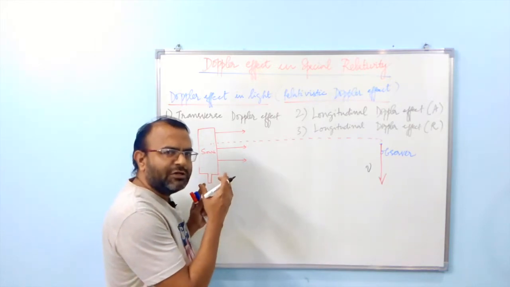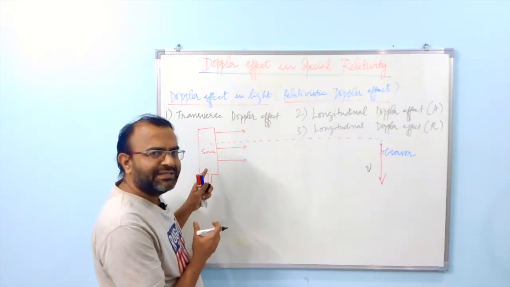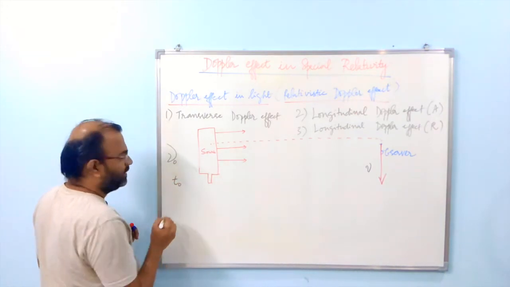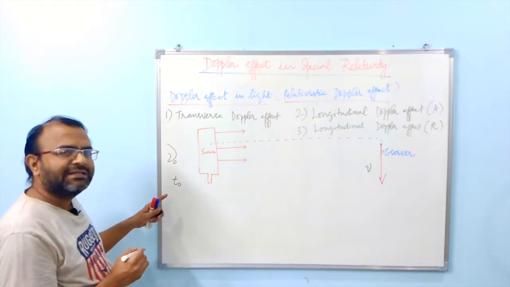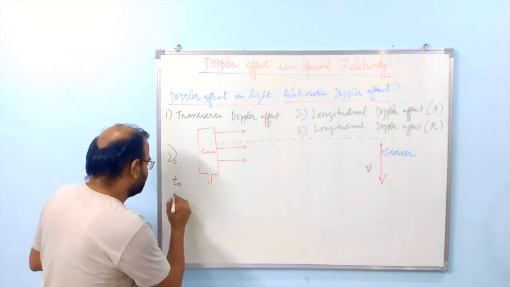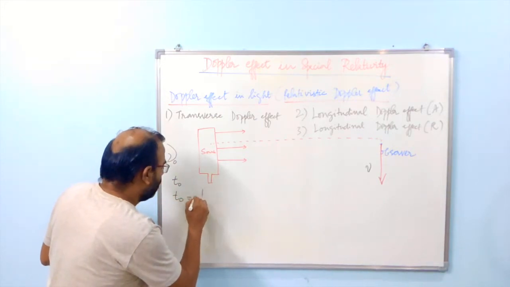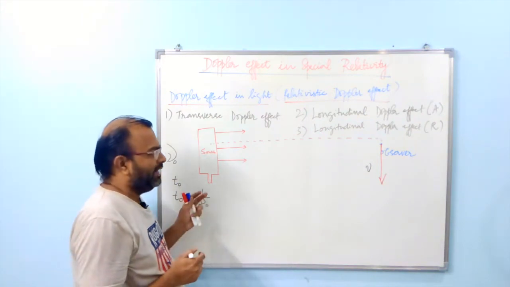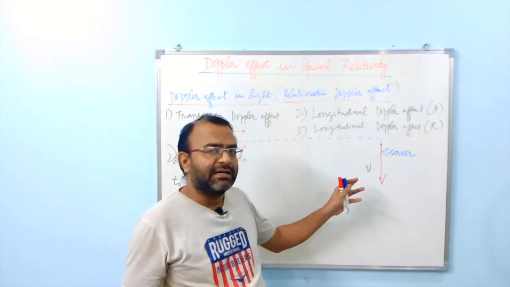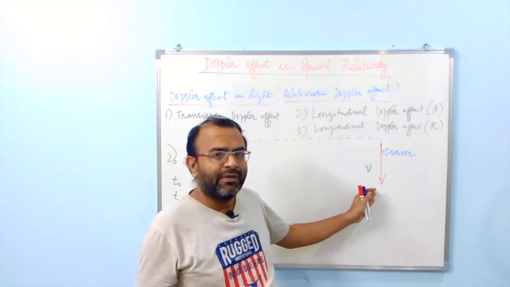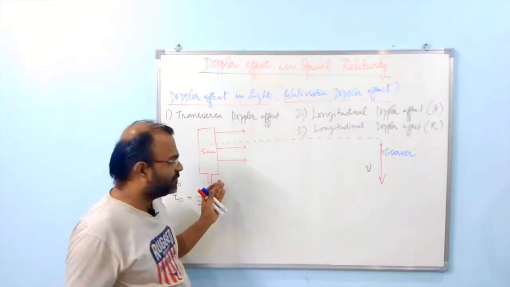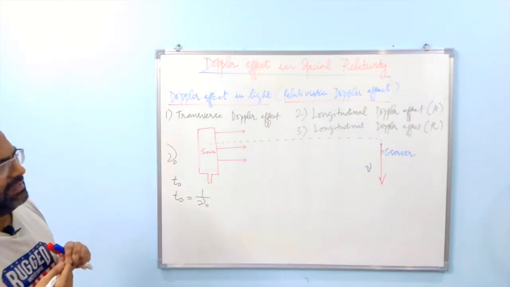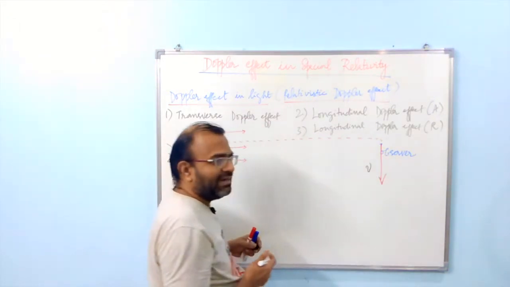If the time duration between two successive waves emitted by such a source is, let us call that t naught, then we know that the frequency and this time period are inversely connected. So we can say that t naught is equal to 1 over nu naught. Right? Now the observer is going to observe this wave emitted by the source, and if he is moving in a perpendicular direction,